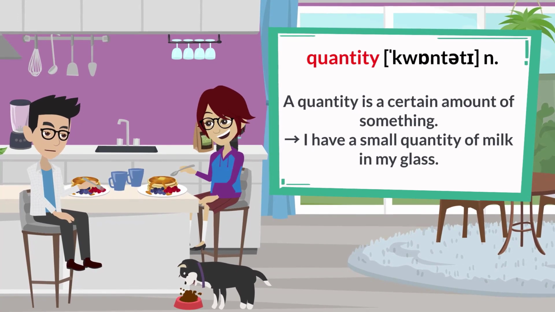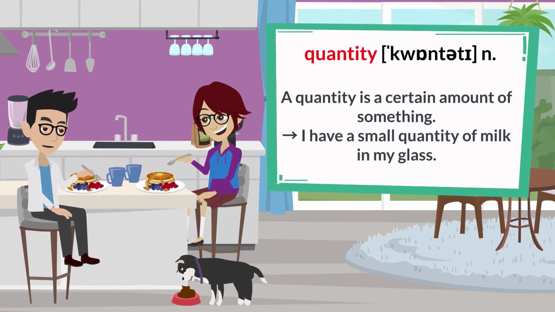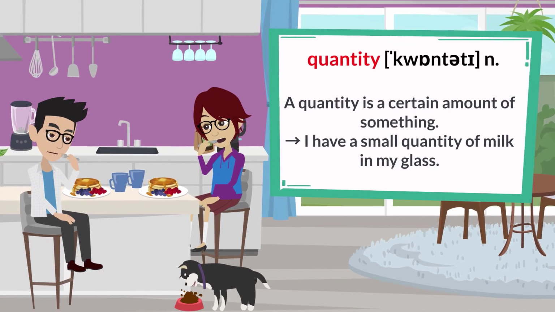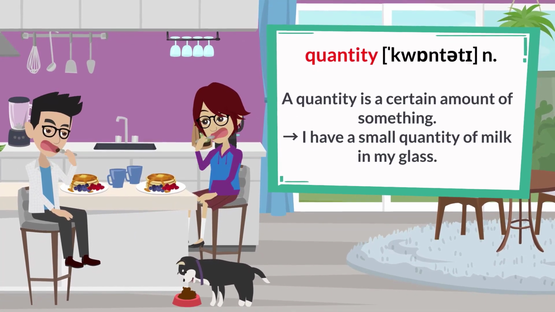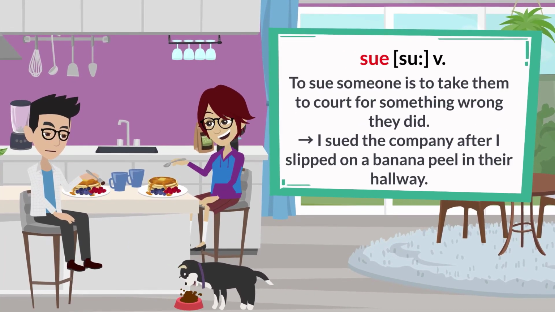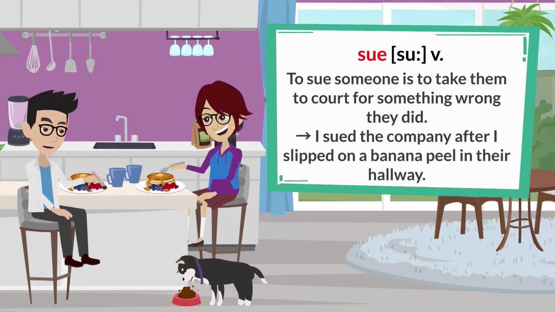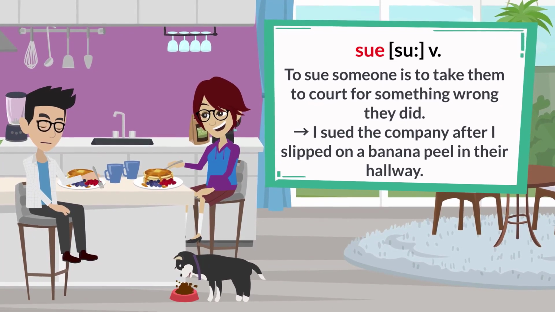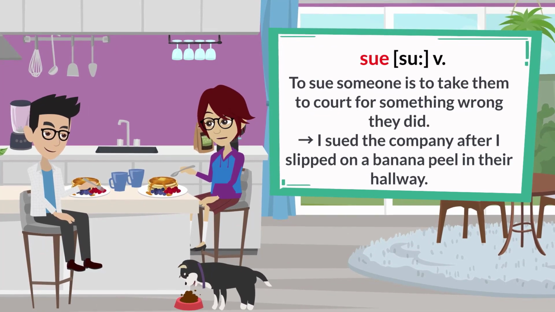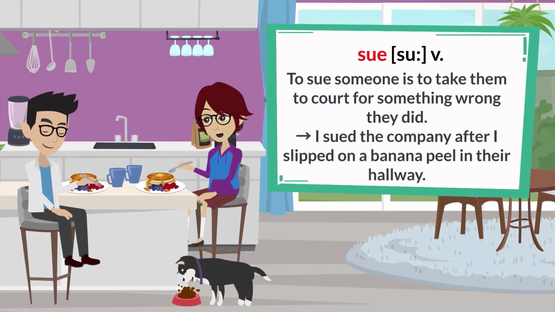Quantity. A quantity is a certain amount of something. I have a small quantity of milk in my glass. Sue. To sue someone is to take them to court for something wrong they did. I sued the company after I slipped on a banana peel in their hallway.